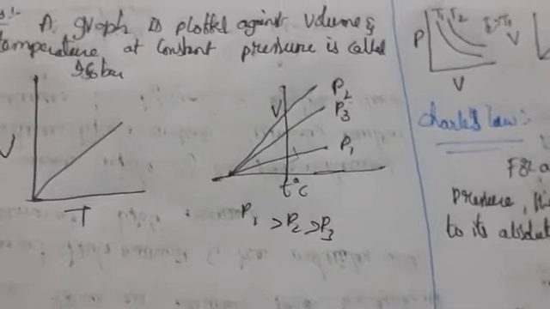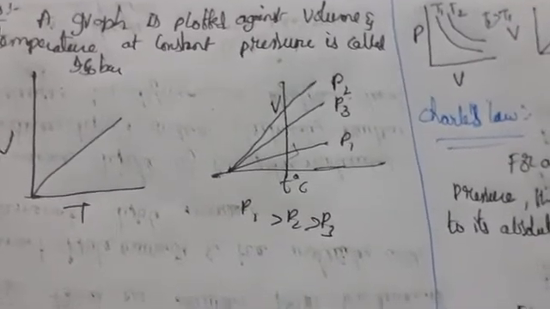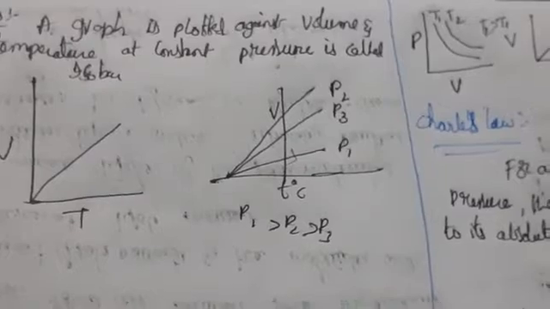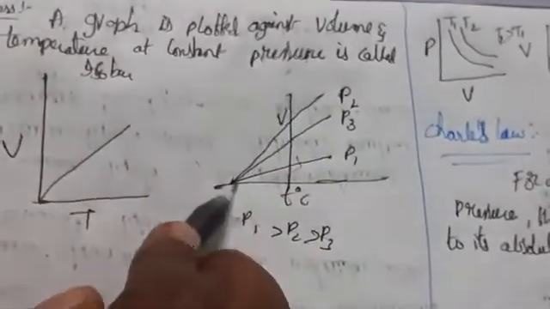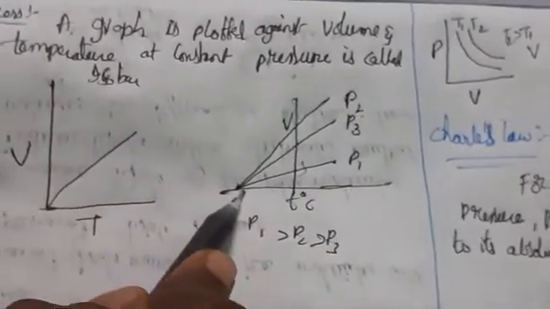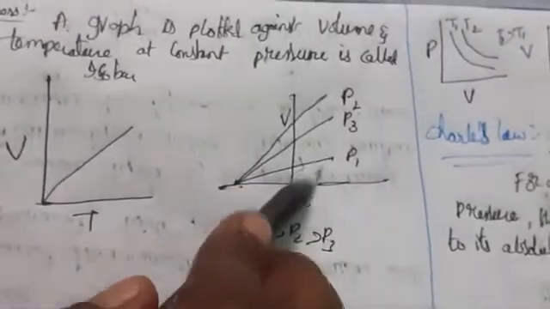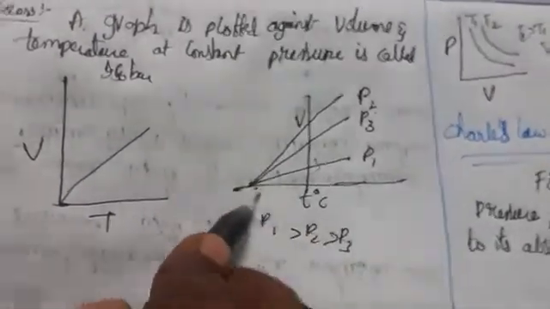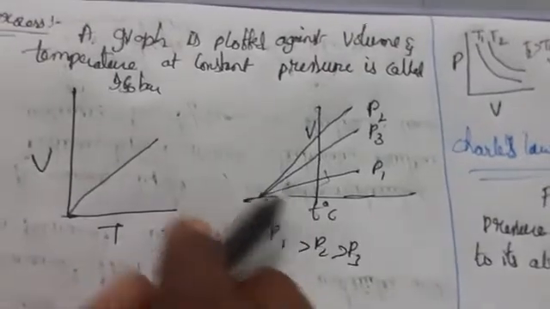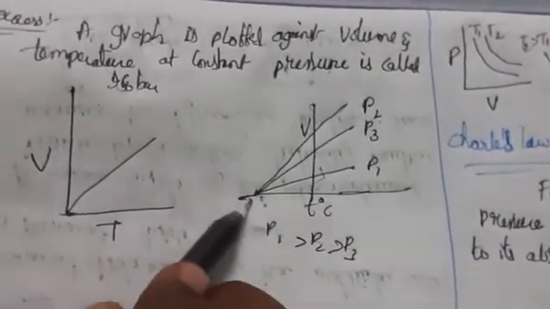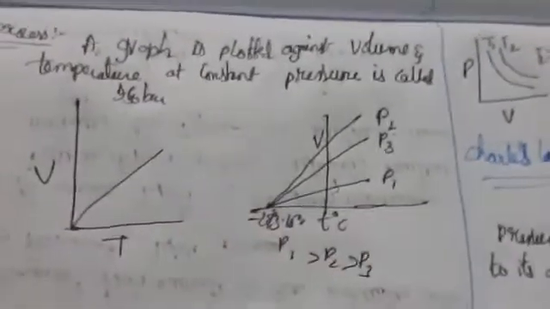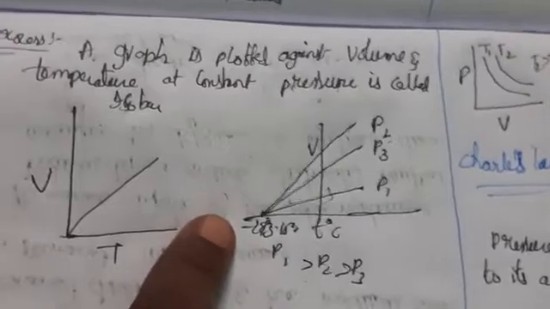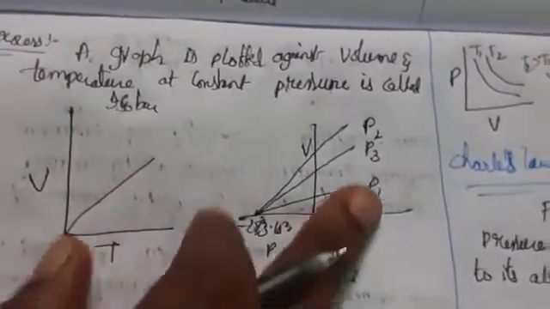The slopes of the lines formed at different pressures are different, but at zero volume all of them meet at one point, at minus 273.15 degrees. Each line of the volume and temperature graph we call an isobar.